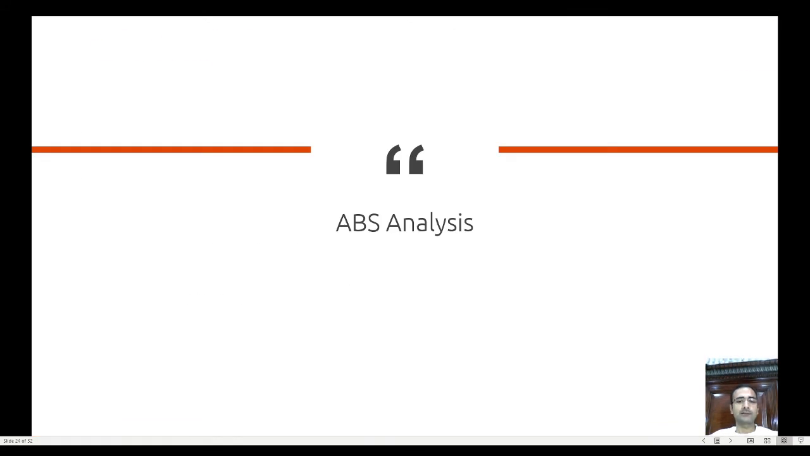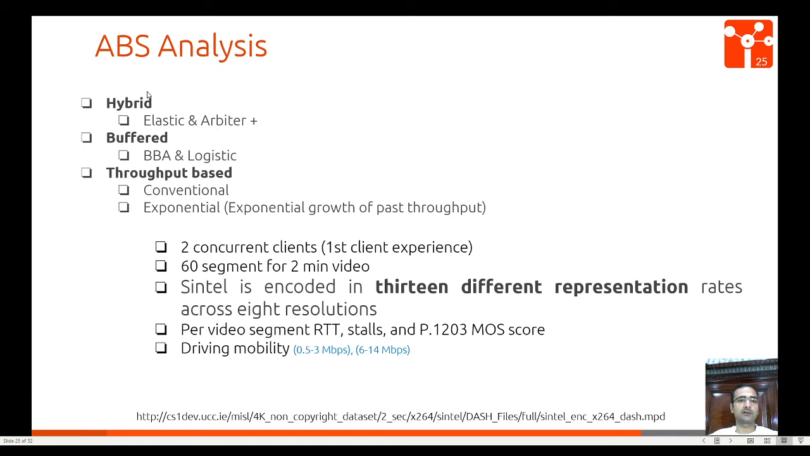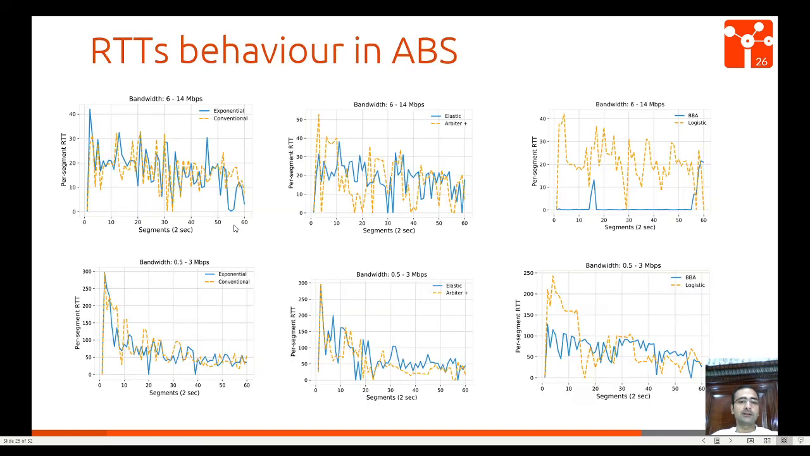Finally, we have ABR analysis. We have the analysis in the case of hybrid, elastic, and arbiter plus, buffer-based BBA and logistic, and throughput-based conventional and exponential. The results I will show in the next slide.